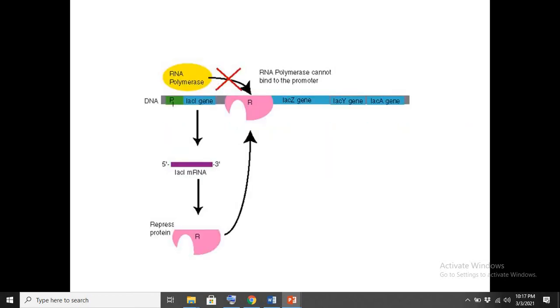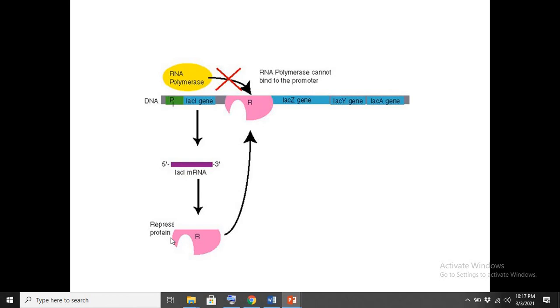Here we can see that this gene sequence has a particular nucleotide sequence, the lac gene. When this lac gene is transcribed into messenger RNA, it will be translated into one particular type of protein, the lac repressor protein.